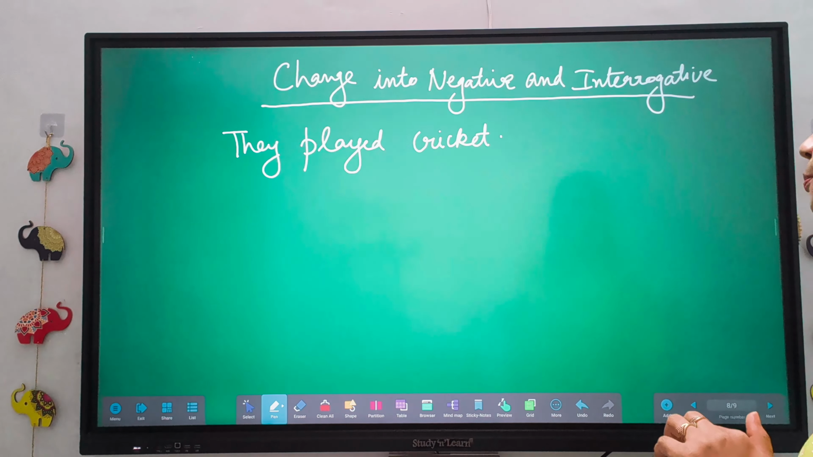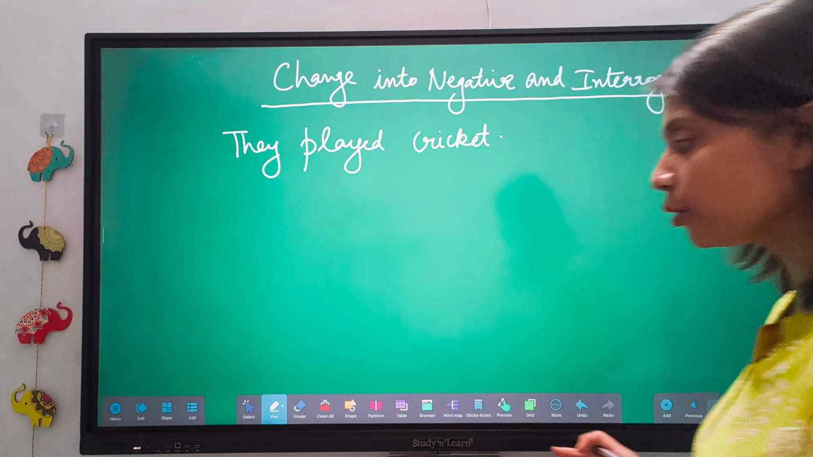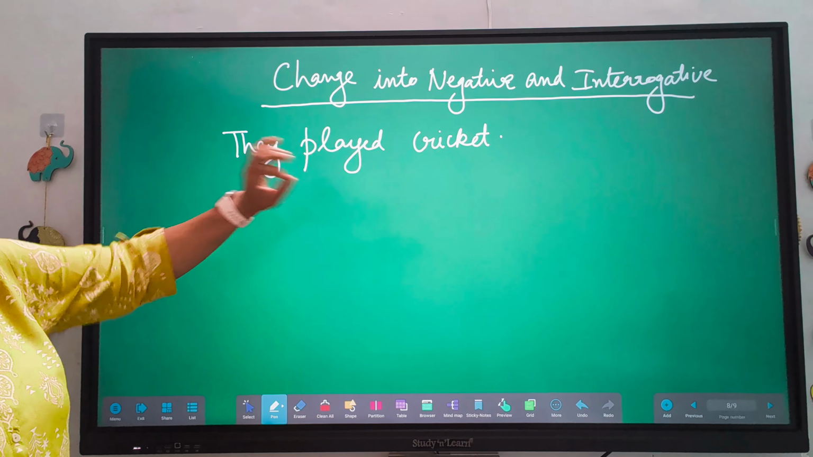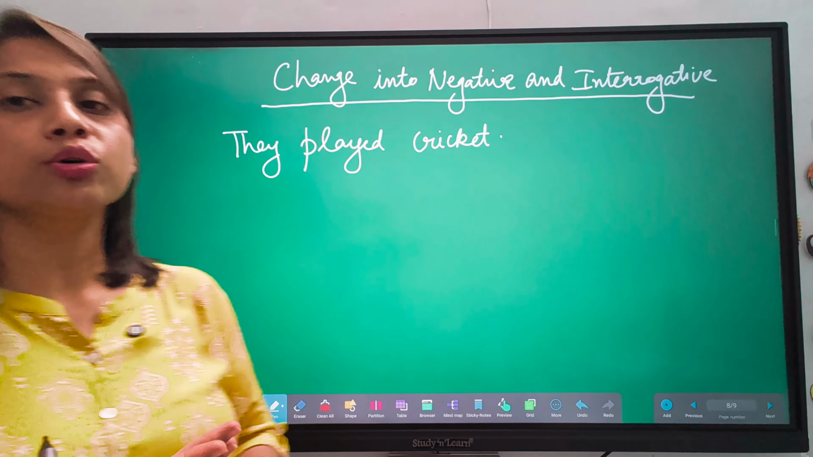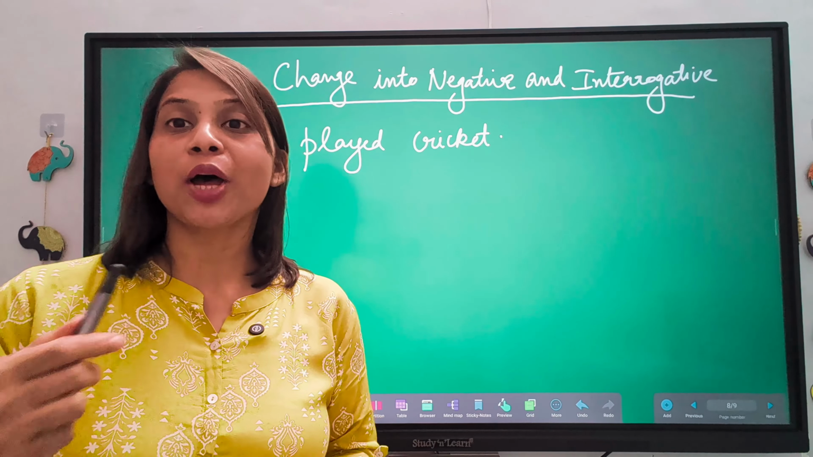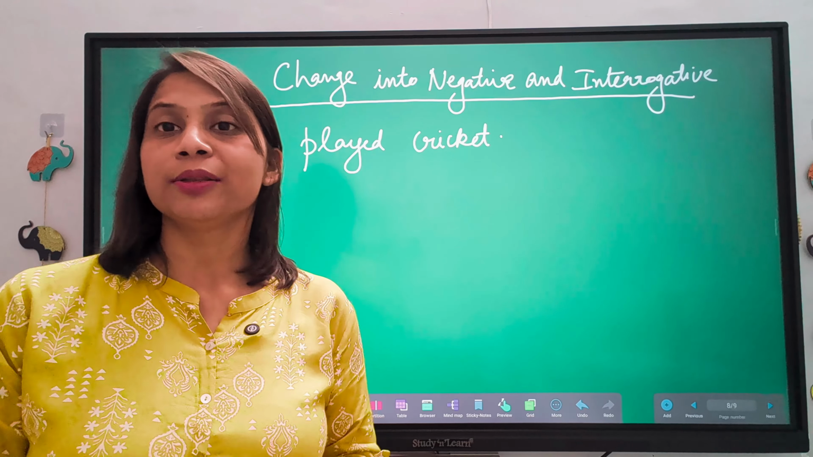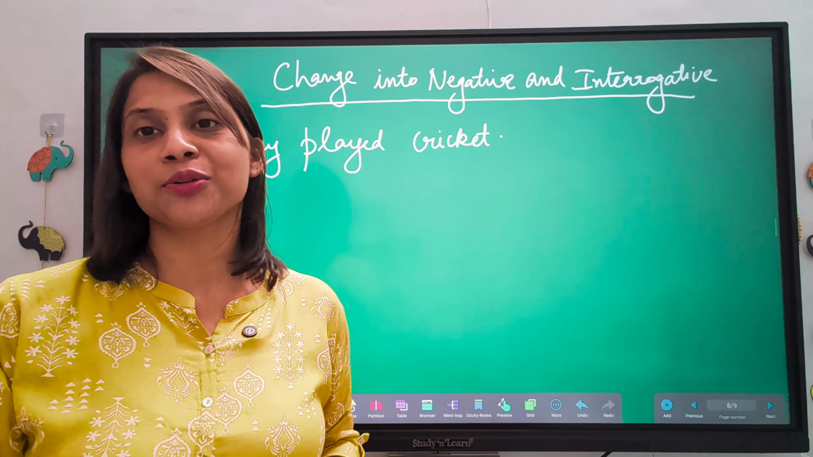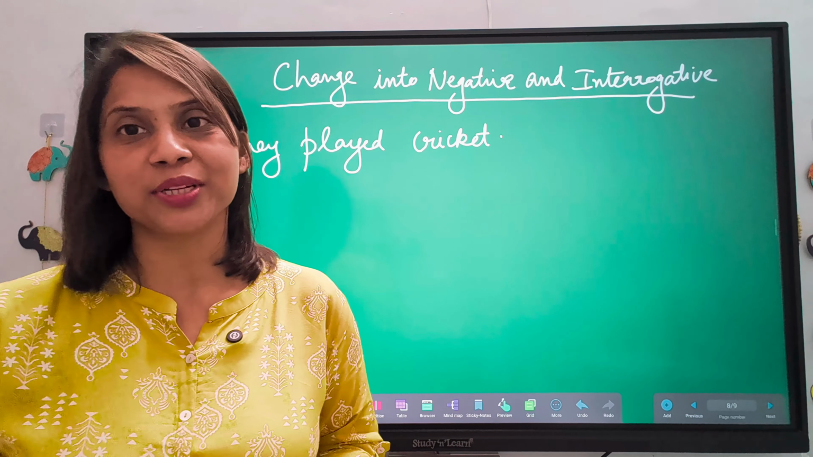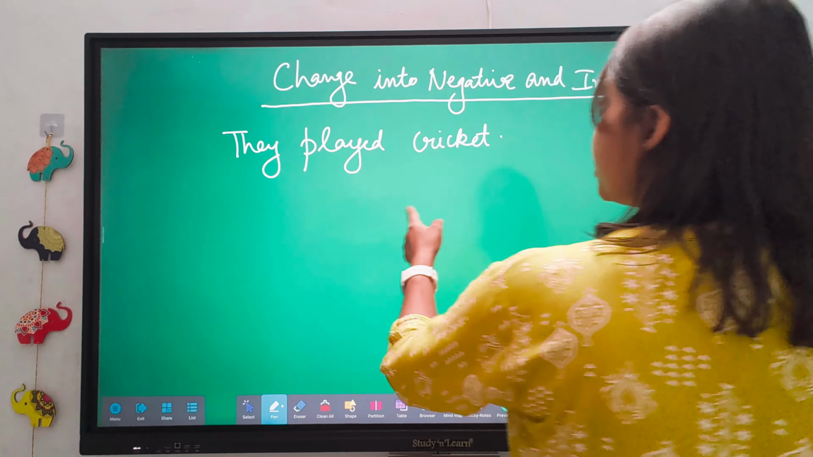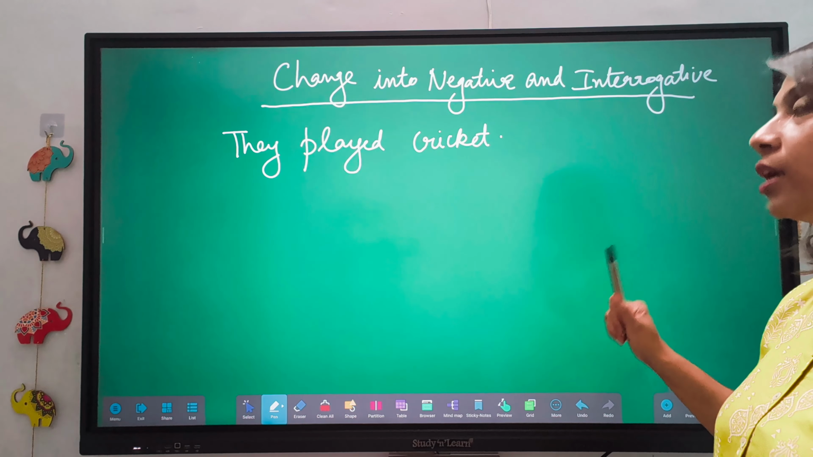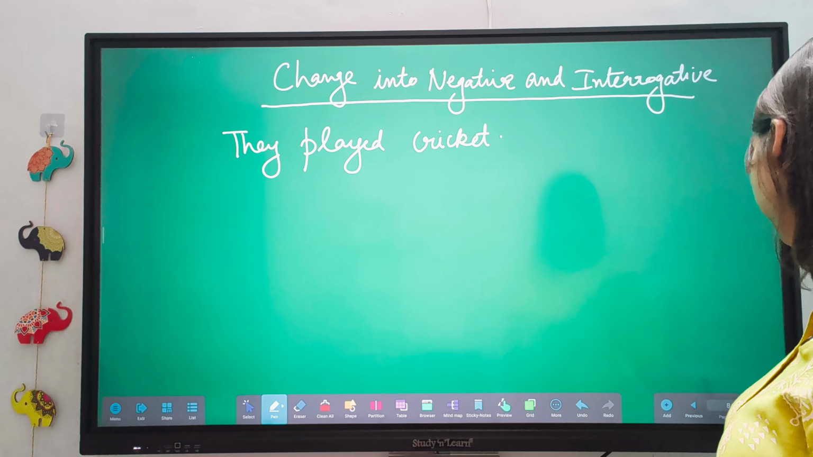Now comes the next part. This is also a practice. Here's a sentence given: they played cricket. This is in simple past tense. I already taught you how to change sentences into negative and interrogative. Now you will change this sentence into negative and interrogative by yourself. Just write that in the comment section. I will tell you whether it is correct or not. So this is your homework. They played cricket. Just note it down.